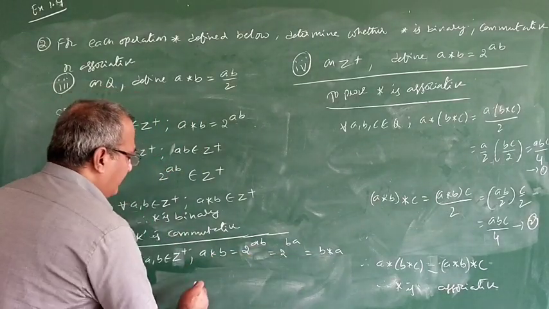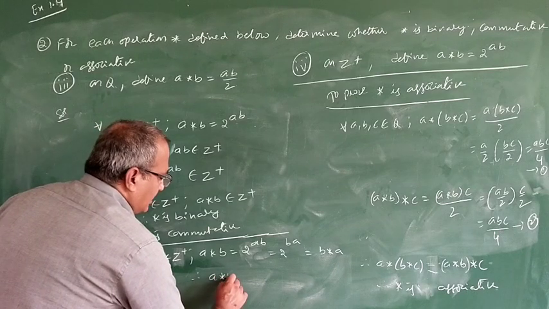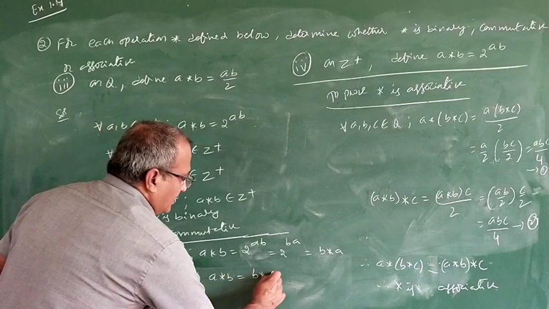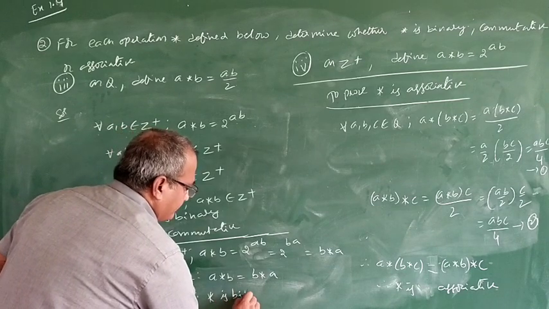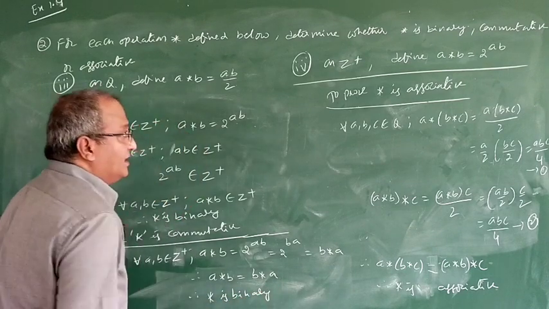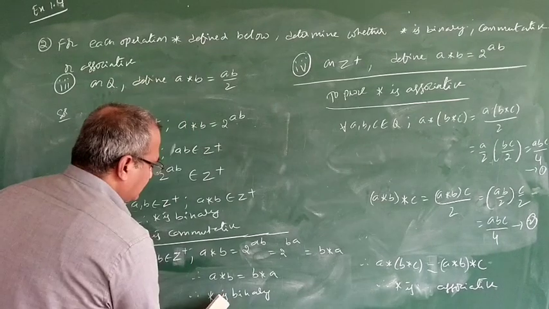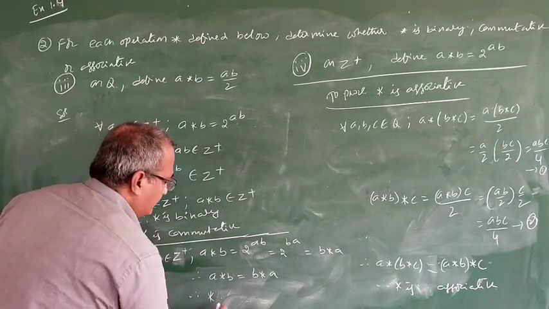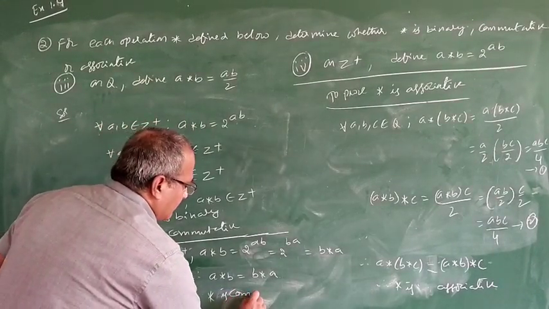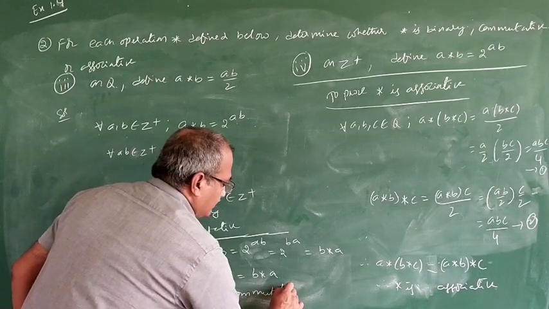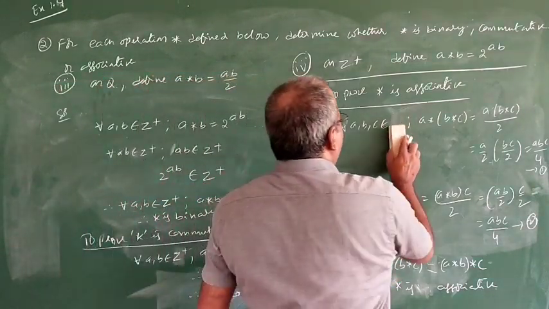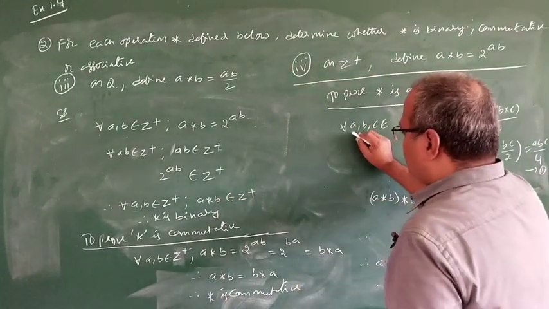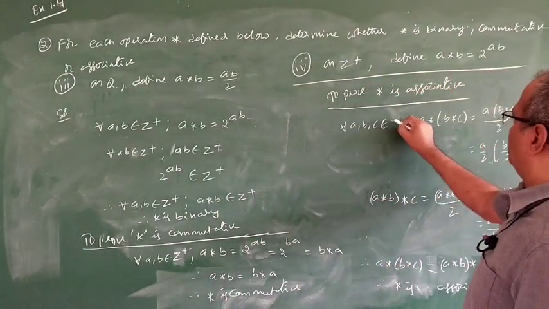So we can say a star b is equal to b star a. Therefore star is commutative. Next, to prove associative, here I am taking a, b, c belongs to Z plus.